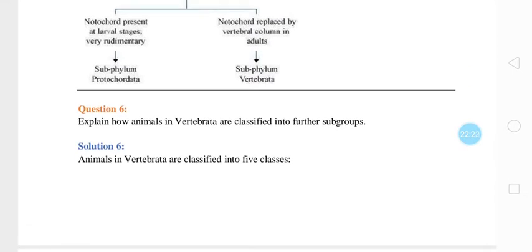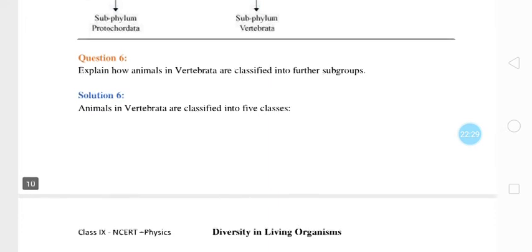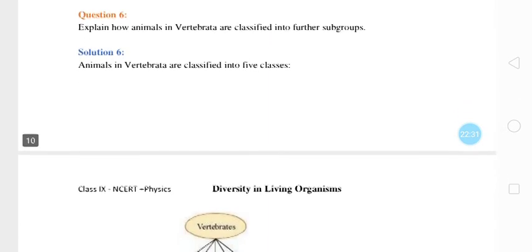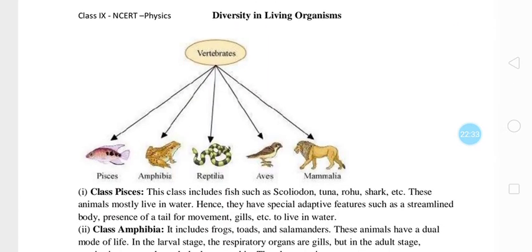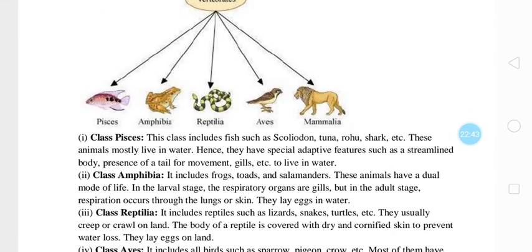Explain how animals, invertebrates, are classified in further subgroups. So animal classification, vertebrates like Pisces, Amphibia, Reptilia, Aves, and Mammalia. This is the classification of vertebrates into classes. Subphylum Vertebrata is further classified into classes.